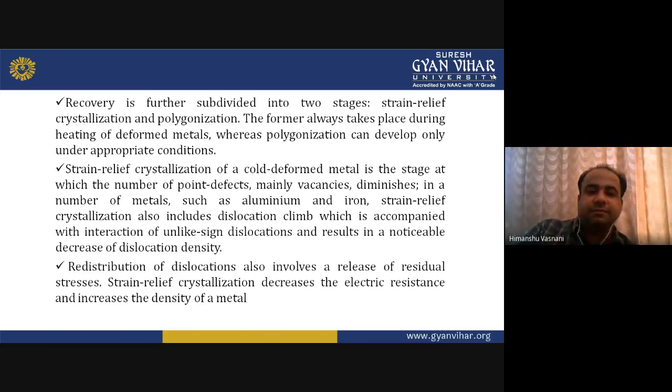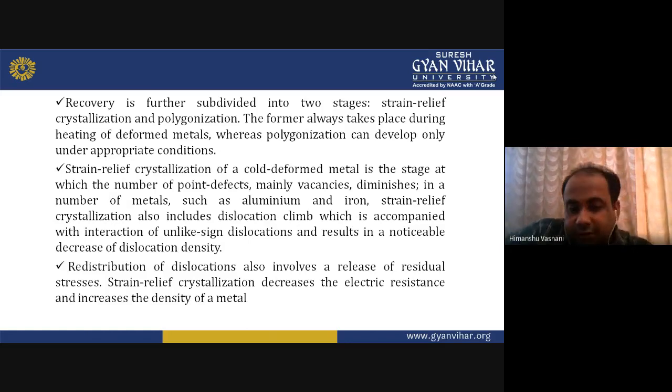In a number of metals such as aluminium and iron, strain relief recrystallization also includes dislocation climb, which is accompanied by interaction of unlike signed dislocations, and this results in a noticeable decrease of dislocation density.